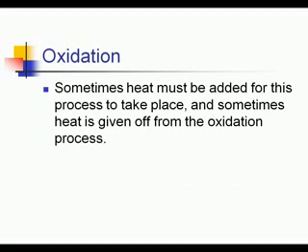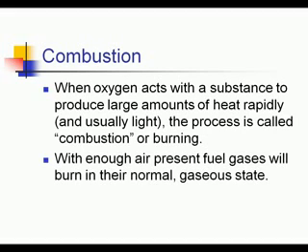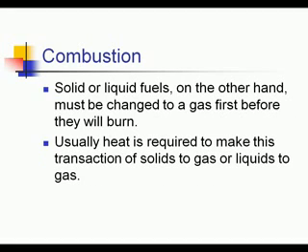All matter is made of elements. One of the most basic elements on Earth is oxygen. Many materials react with oxygen. This is a process called oxidization. Rusting a metal is a common form of this process. Sometimes heat must be added for this process to take place, and sometimes heat is given off from the oxidization process. When oxygen acts with a substance to produce large amounts of heat rapidly, and usually light as well, the process is called combustion or burning.